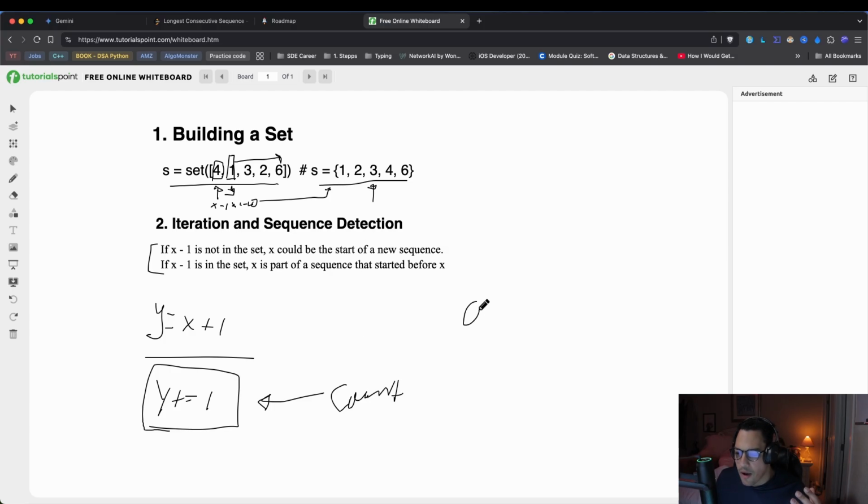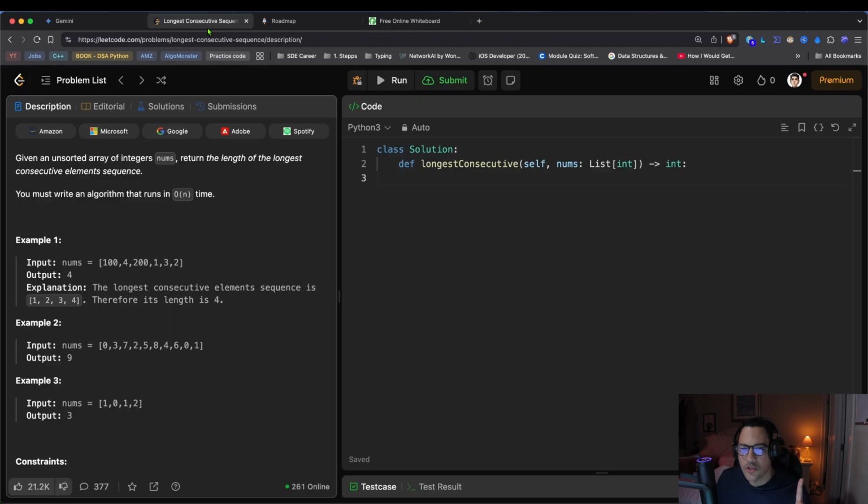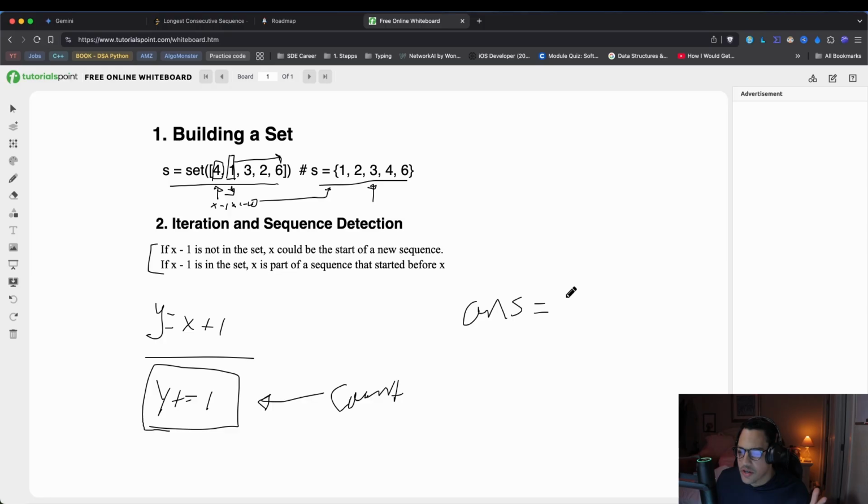sequence. We're going to probably also need an answer array, or not necessarily an array, because I don't believe we need to return an array. No, we just need to return an integer. So basically we're just going to have an answer variable that is going to contain the maximum length of that subsequence, or that continuous sequence, or consecutive sequence is the term. But here our answer array, basically we're going to initiate that probably at the beginning, but this y, which is equal to x plus 1, is what's going to be our counter that is going to be updating that answer array. And I believe that would be our third step.